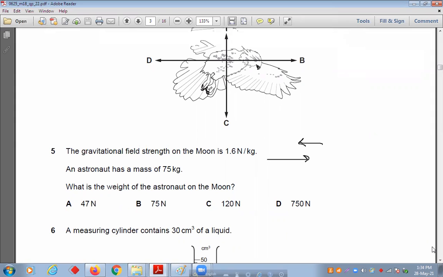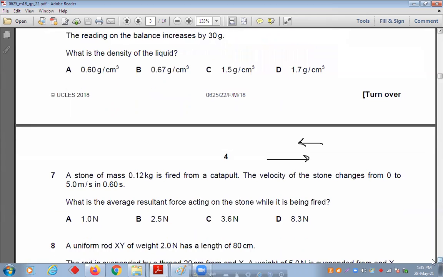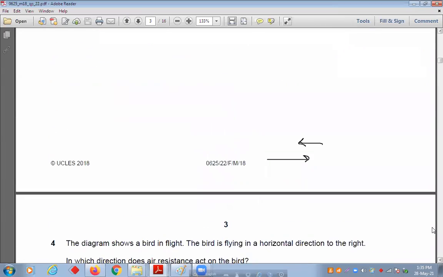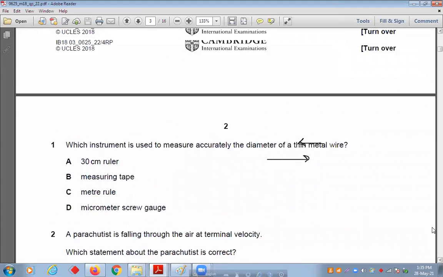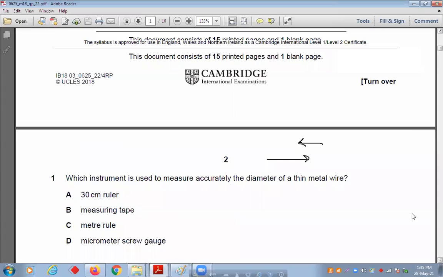Now question number 5. The gravitational field strength on the moon is 1.6 Newton per kg. You have not done these portions. These are the questions from the whole book, the board questions, from all the chapters. So the beginning 3-4 questions were related to your knowledge. I have shown you such types of questions which are under your knowledge that you need to practice. Clear? Yes, sir.